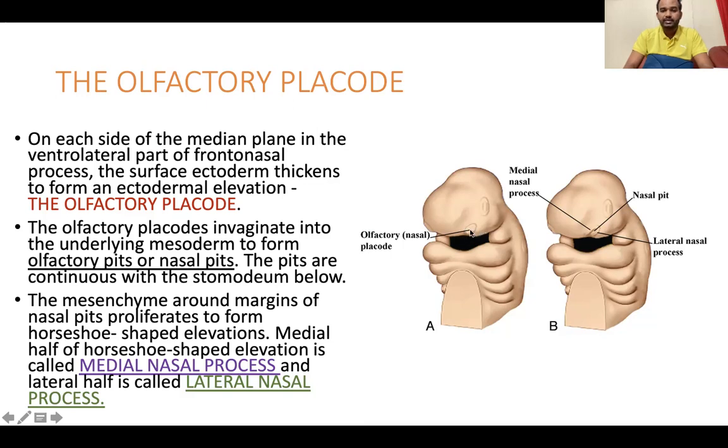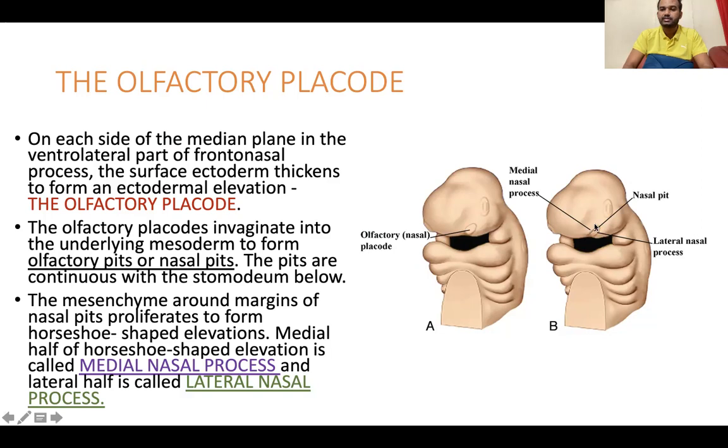They invaginate into the mesoderm and form a depression which is called the olfactory pit or nasal pit. The mesenchyme around the margins of these nasal pits proliferates to form a horseshoe-shaped elevation.